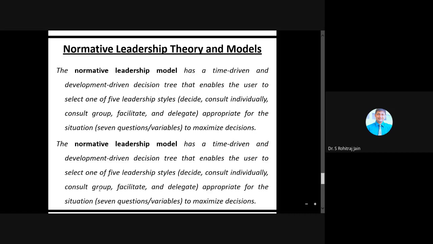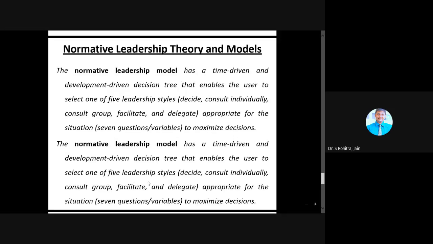And then the third one, that is consult group. It is something like a participative style, wherein the leader holds a group meeting and tells followers the problem. After that he gets the information and suggestions and then he makes the decision. And then facilitate.